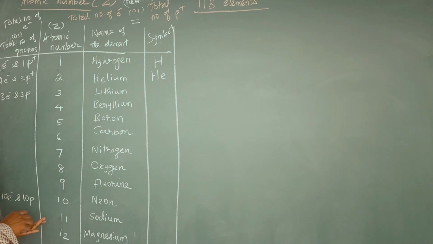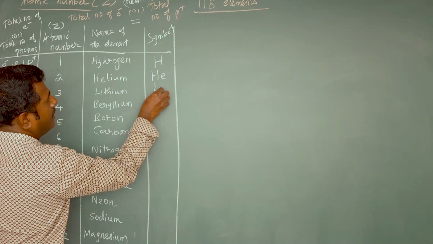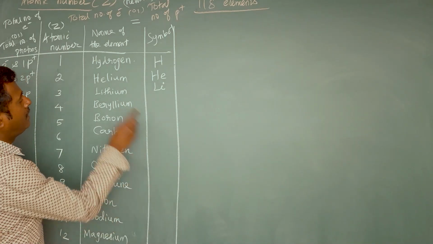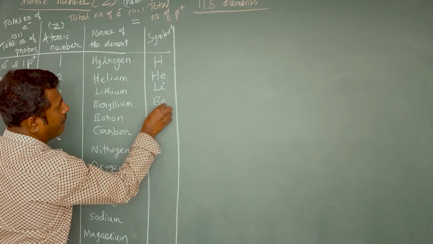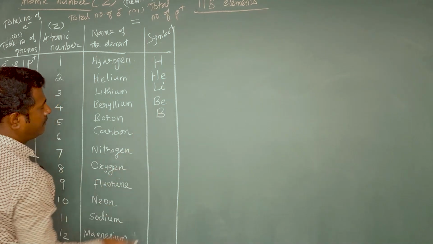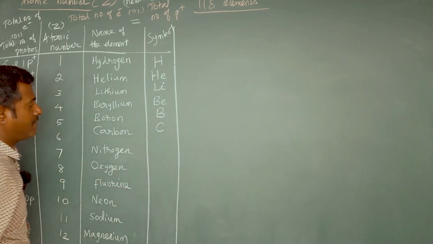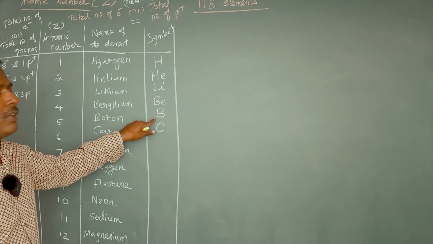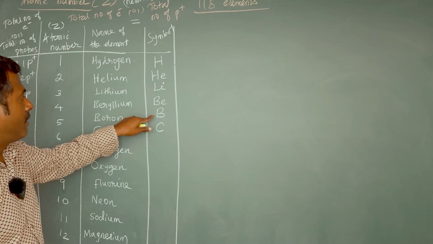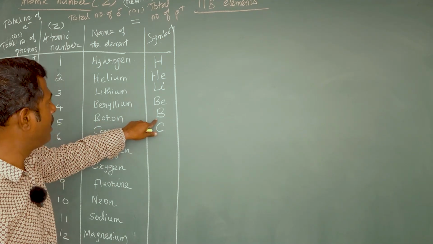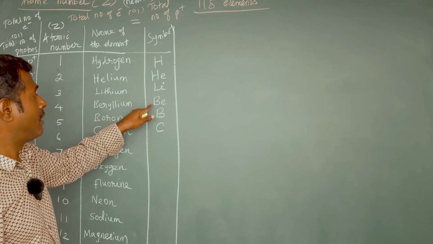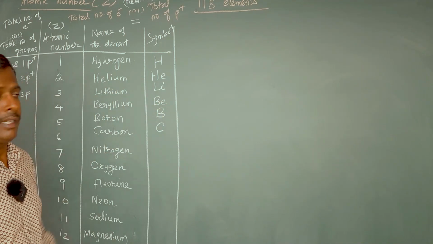Okay. Atomic number 2, helium. Atomic number 3 is lithium. The element with atomic number 3 is what? Lithium. And the element with atomic number 4 is beryllium, Be. Atomic number 5, the element is boron. The 6th element is carbon. Symbol for carbon is what? C. Beryllium is Be. Boron is B. So for boron we have given B, and for beryllium the same B should not be given. So already I told to distinguish, the second letter also we are writing here.